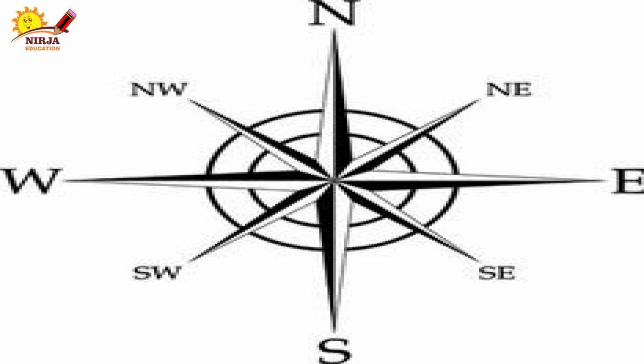Apart from these four main directions, we have another four directions. They are subdirections and they lie between the main directions. What are they? Northwest, northeast, southeast and southwest directions. Now we are going to know about the horizon.